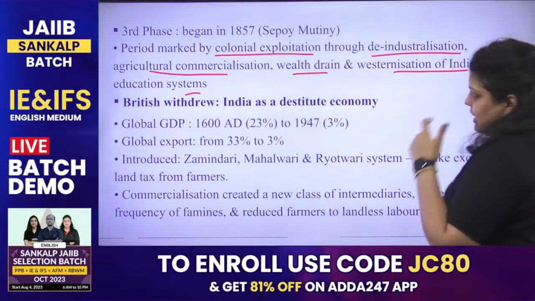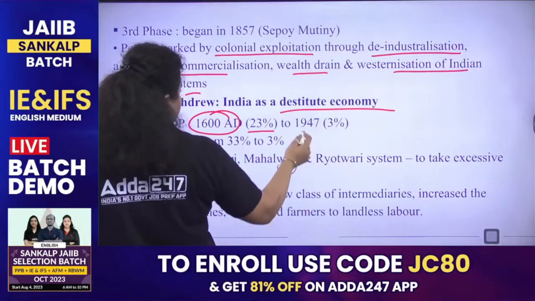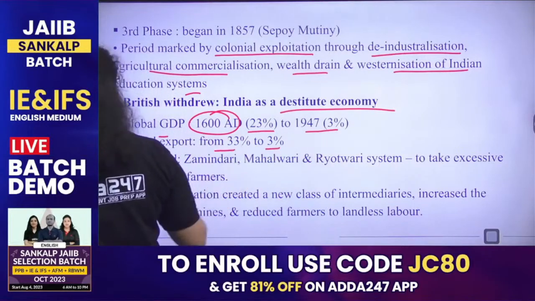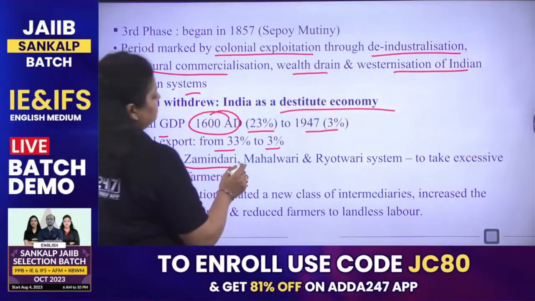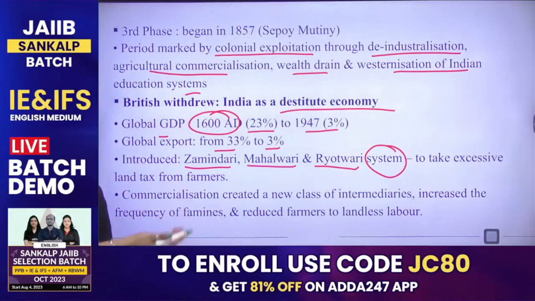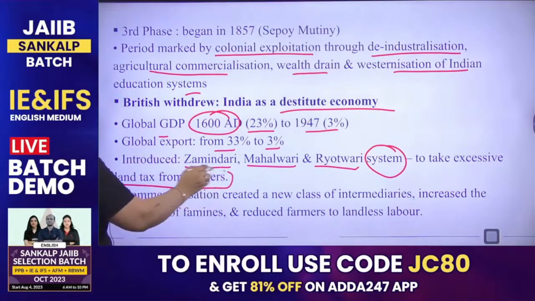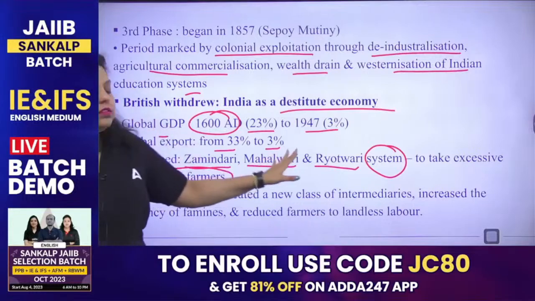Now the British withdrew, leaving India a destitute economy. Global GDP went from 23% to 3%, and global exports from 33% to 3%. Then the zamindari system, the mahalwari system, the ryotwari system, these three systems were introduced by Britishers for which purpose? To take excessive land tax from the farmers. These three systems are important. One individual question can be asked from here: which of the following systems was introduced by Britishers to take excessive land tax from the farmers? So these three are the systems that you have to remember.